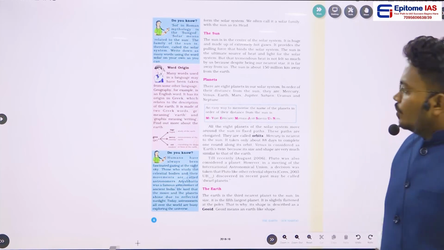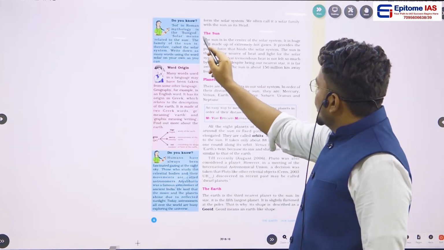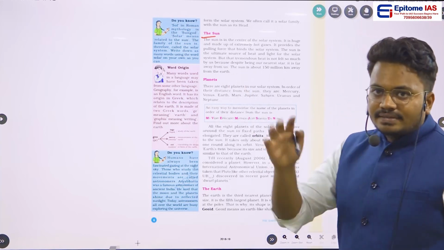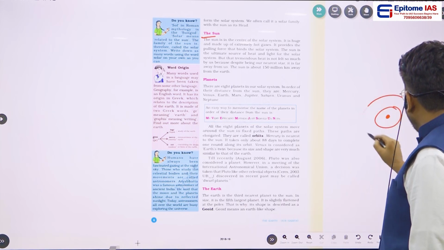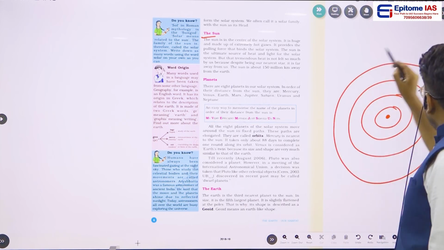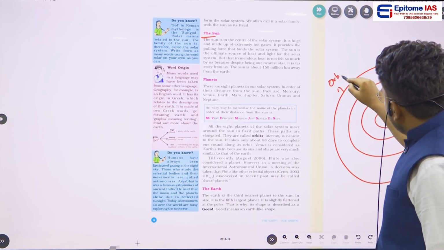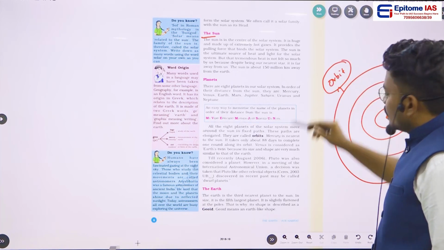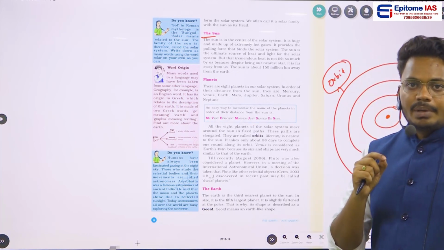So as I told you earlier, the solar system consists of the sun and the planets. Now we will be seeing about the sun. Usually this sun lies in the center of our solar system, and around this sun the planets will be orbiting. Orbit is nothing but a path around the sun in which a planet revolves. Are you getting my point?